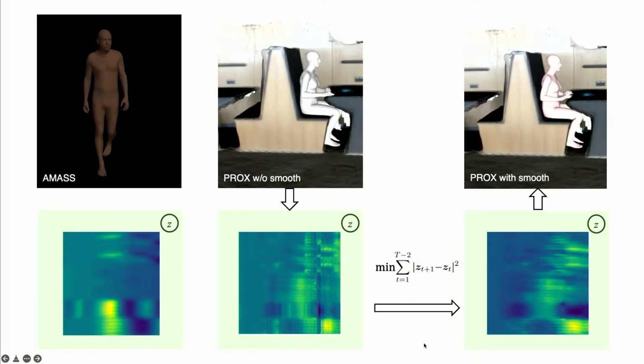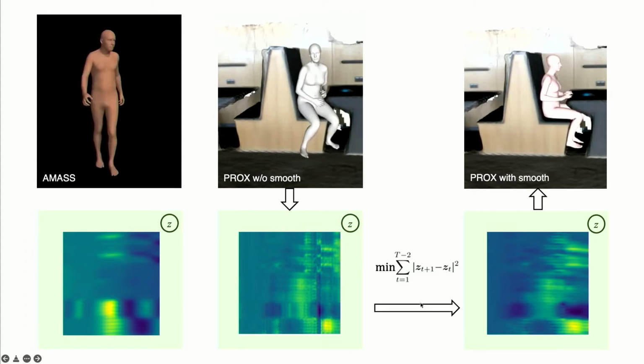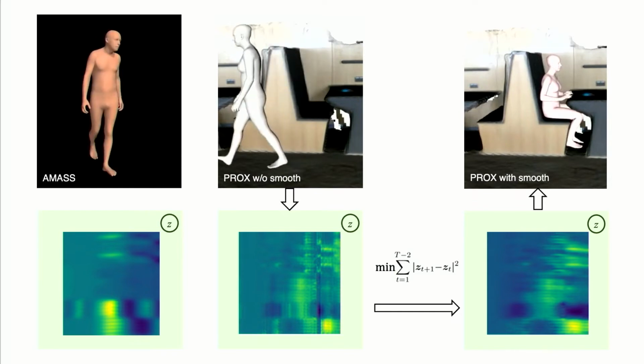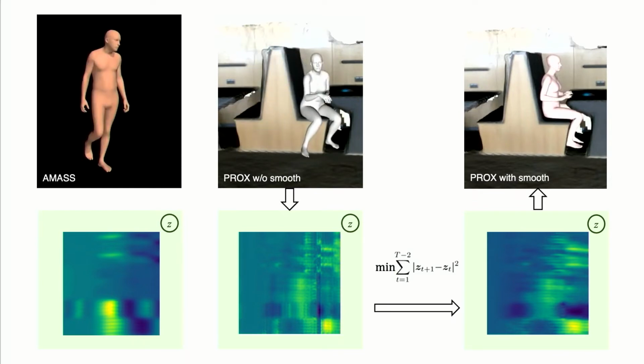This is the visualization of the learned latent space of this high-quality input motion from the AMASS dataset in the left corner. We can see that it's quite smooth. Then, given a jittered input motion from the PROX dataset, for example, during the optimization, we first feed it into the pre-trained motion smoothness prior encoder. And then in the middle row, the latent space is quite noisy as well, as expected.